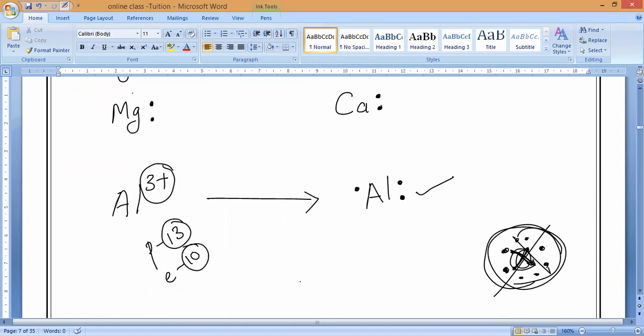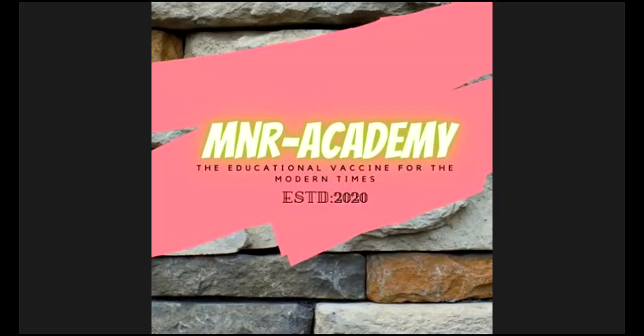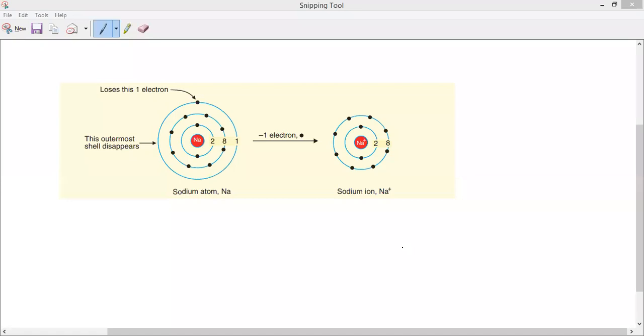Okay. This is all about formation of positive ions. If anybody is having doubt, please kindly ask. Correct? Okay, sir. Now, I want to show you one picture. I told you to leave some space under the sodium atom. Correct? I told you to leave some space. Now, under this, the picture which I will show you, draw this picture exactly. This is the most important one you should draw, then you will understand.